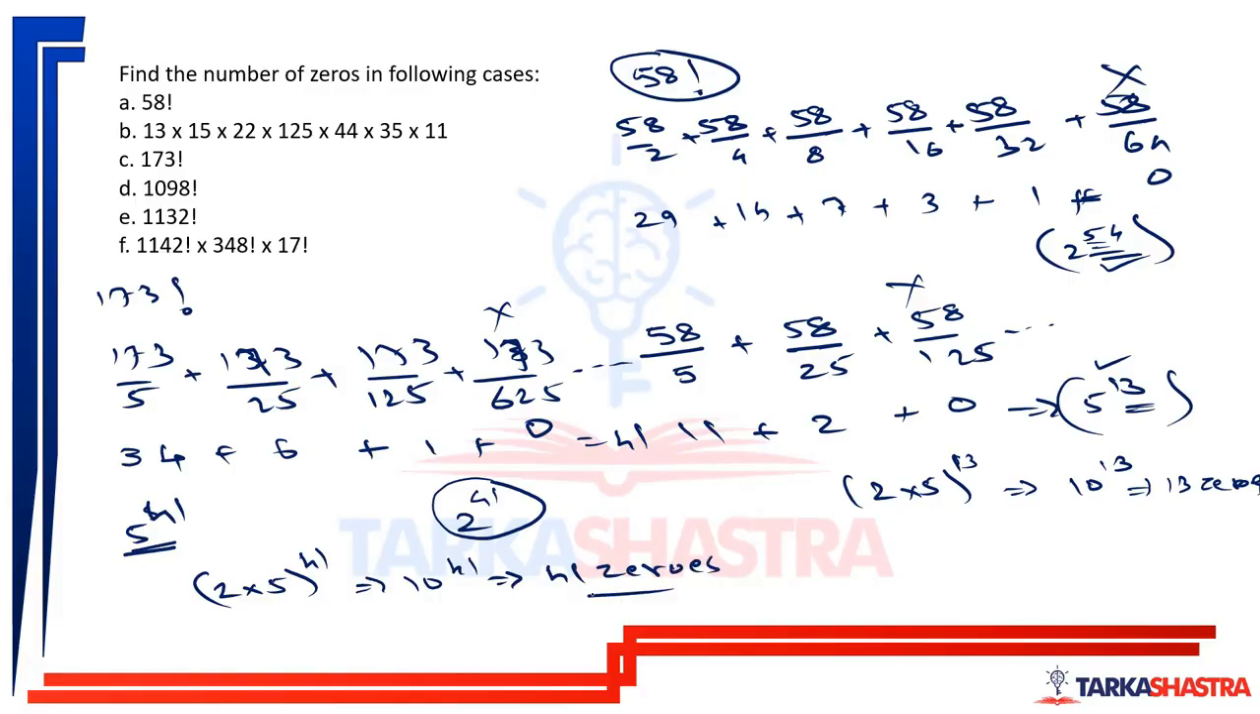Now try to understand here. We have just found out the highest power of 5. And we already know that the highest power of 2 is going to be greater than the highest power of 5. What we are saying is the number of 5s is 41, and the number of 2s will definitely be greater than 41. So no need to calculate that. Only on the basis of the highest power of 5, we will be able to find out the number of zeros in the expression. So for questions D, E, F, we will find only the highest power of 5.